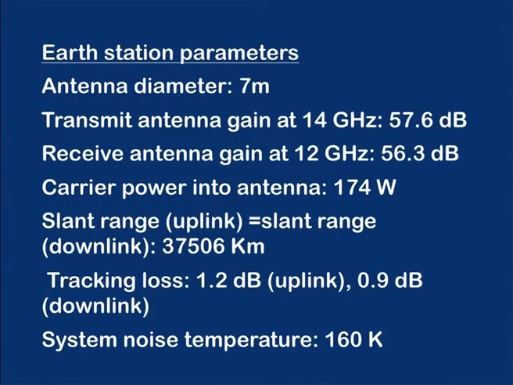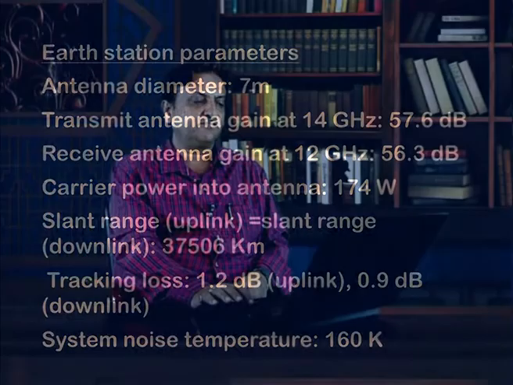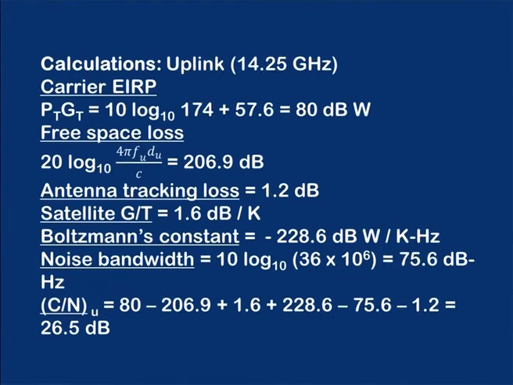The earth station parameters: antenna diameter is 7 meter, transmit antenna gain at 14 gigahertz is 57.6 dB, receive antenna gain at 12 gigahertz is 56.3 dB. Carrier power into antenna is 174 watts. Slant range uplink as well as downlink is 37,506 kilometers. Tracking loss is 1.2 dB uplink and 0.9 dB downlink. The system noise temperature is equal to 160 Kelvin.